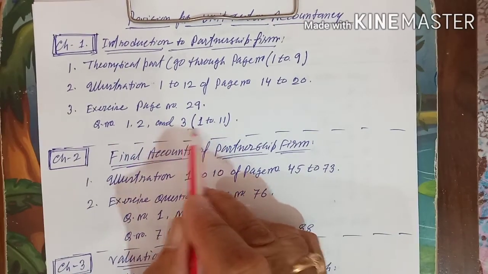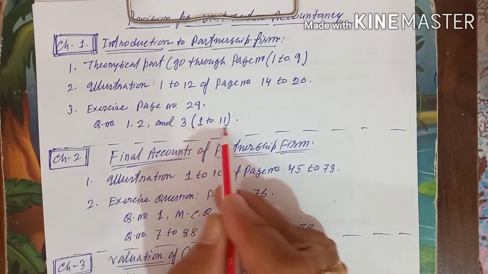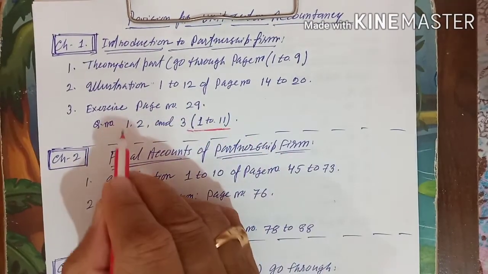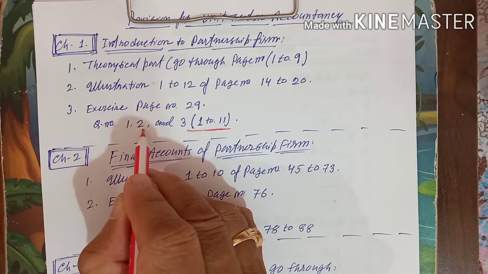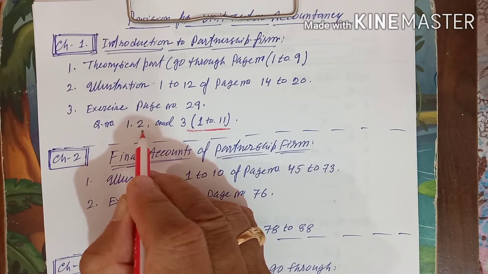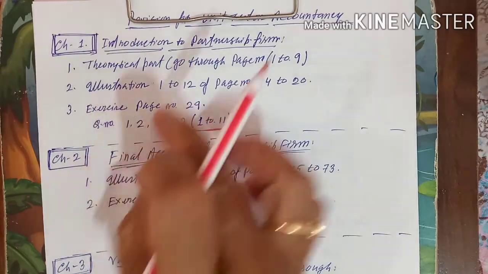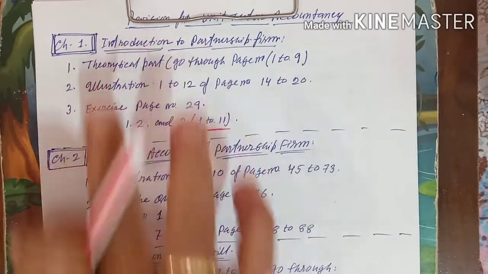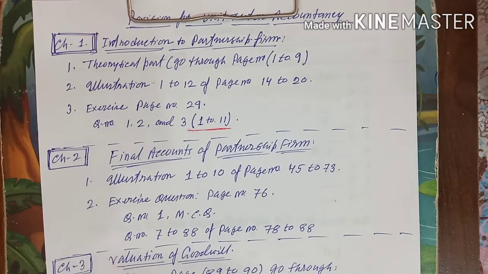The first is for MCQ, the second is for Section B, 1 or 2 line question answers, and the third is short type questions. If you do what I wrote here, that is enough for chapter 1.